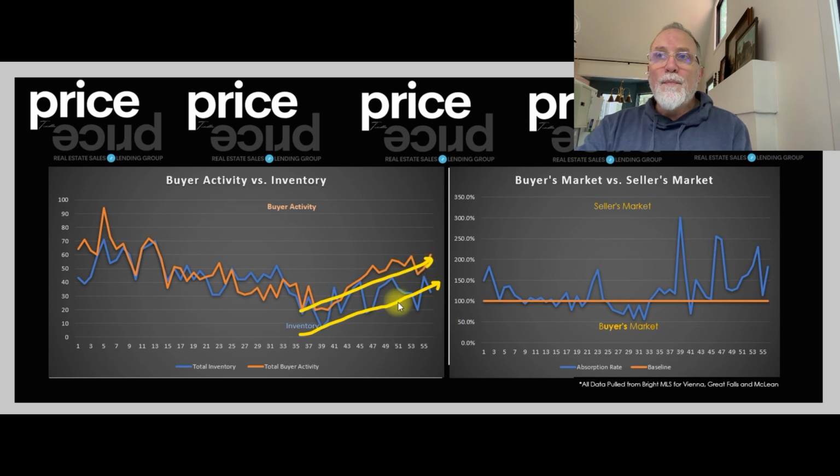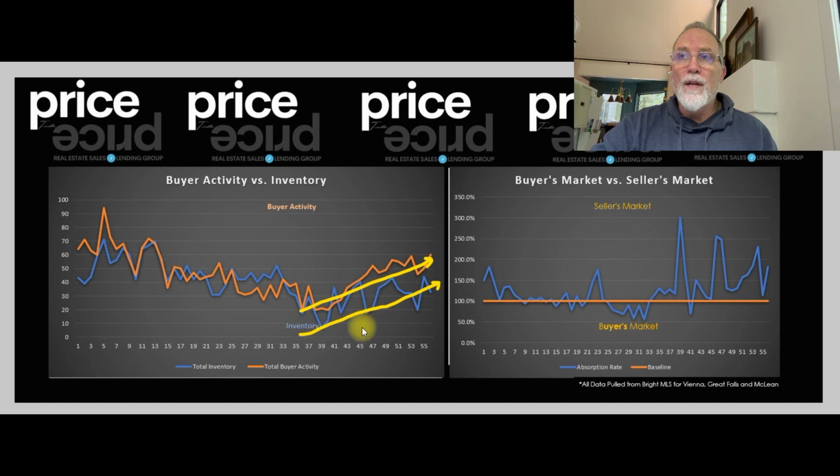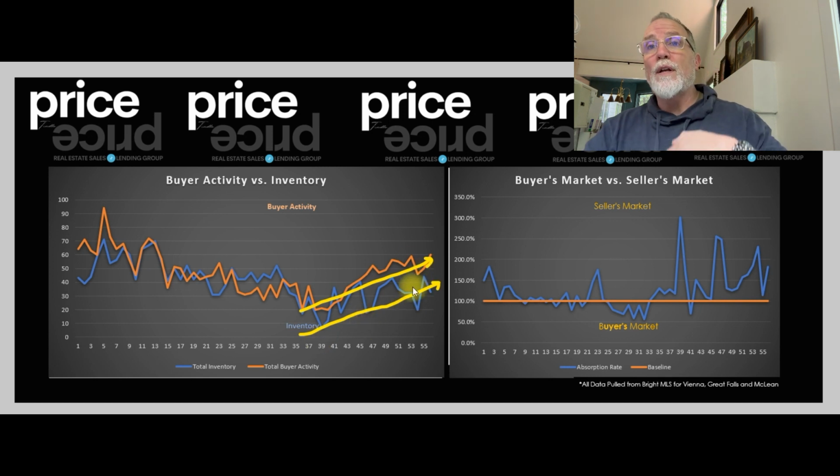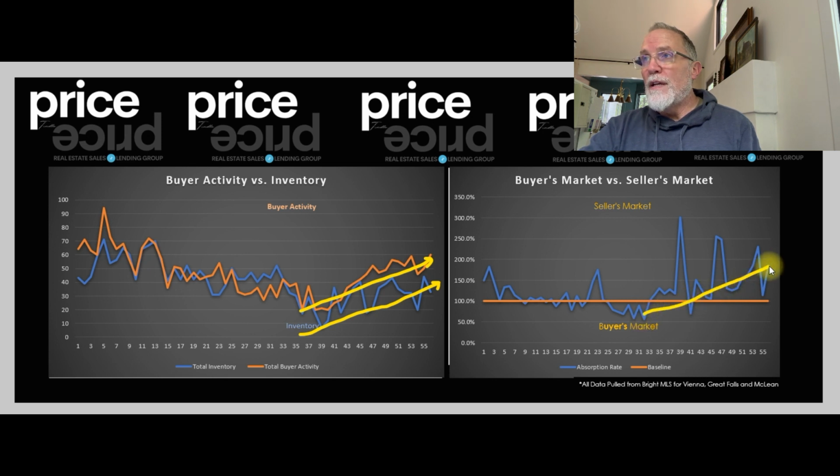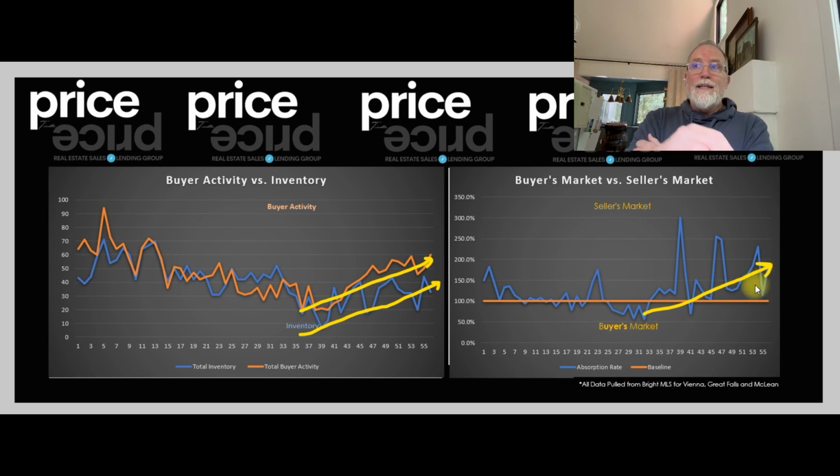So the market's staying pretty consistent with regards to its increase in activity, on both the buy side and the sell side. And that activity is driven by inventory, because when inventory goes down, buyer activity slows down, and when inventory goes up, buyer activity increases pretty significantly. So the strength of the seller's market, if we take just a general trend, is generally trending in a strong seller's market. Basically, inventory is still driving the market. The fact that we don't have a lot of inventory is still causing the